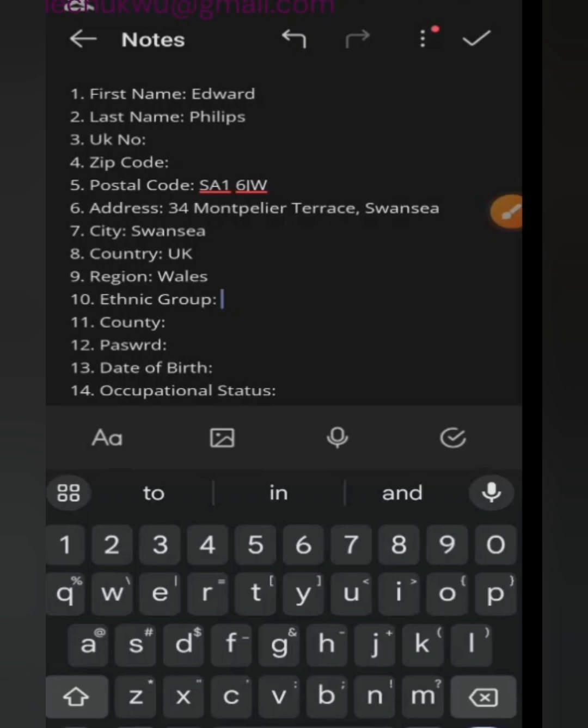Although you can't compare that to what you have in Germany and all that, they try as much as possible to conceal it, but there's a lot of racism in the UK. So if you're going to put black, make sure that you are up for racism in case they don't want to give you a survey because they feel you're a black person. Just know that that was what you signed up for.